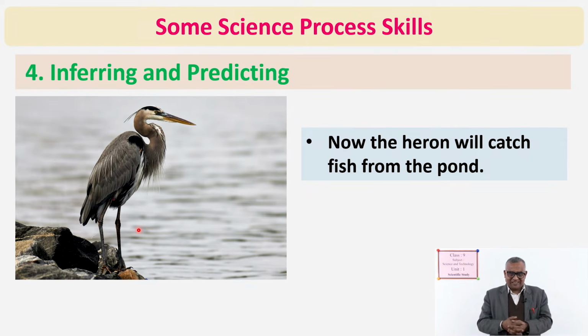So, it is your guess, that depends on your perception, on your observation. Here one possible answer is given. By seeing that diagram we can say that yes, now it will do that action. So, that will be what? Inferring, and after inferring, that is prediction also. Yes. Now, next,